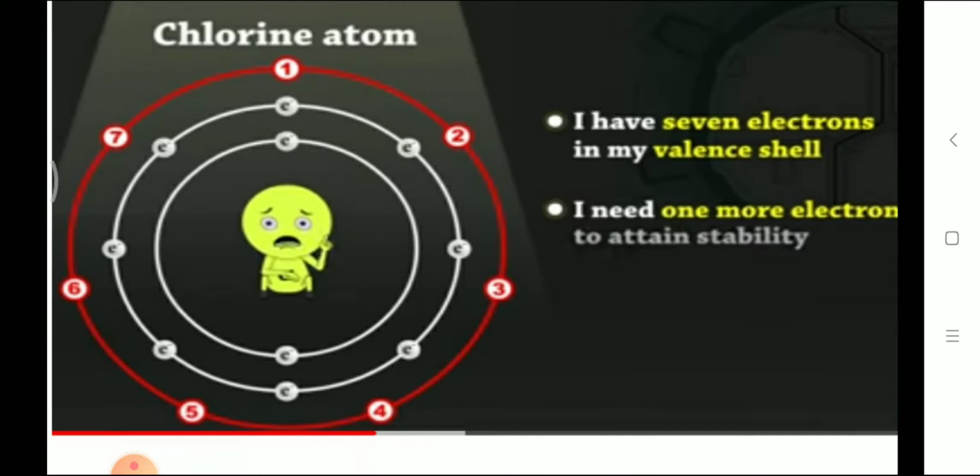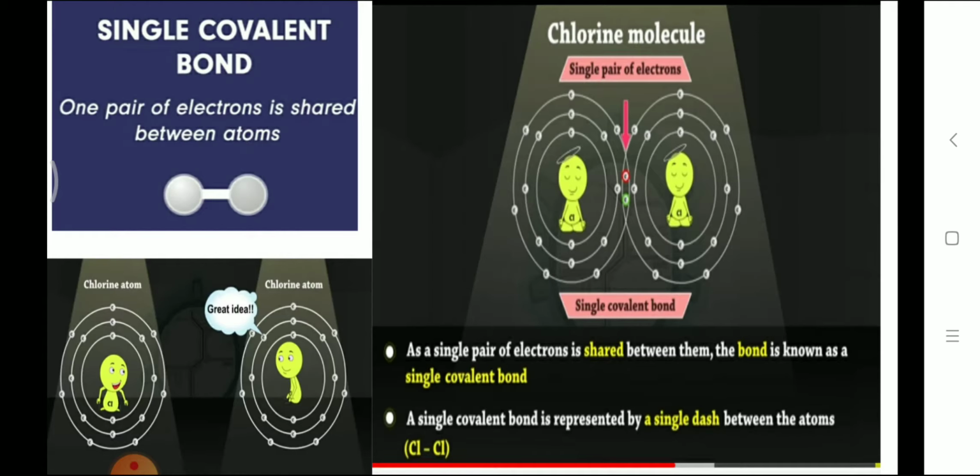Okay, now suppose a chlorine atom is there. Chlorine has 7 electrons in the outermost shell. It needs 1 more electron to attain stability. Then look here. Suppose there are 2 chlorine atoms. They want to combine and form a chlorine diatomic molecule, or chlorine gas.